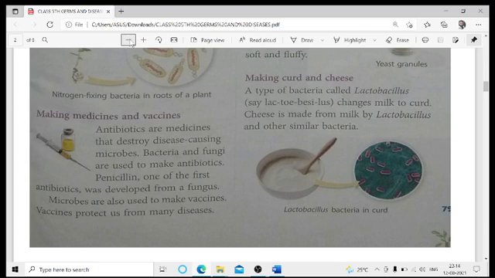All right, so not only are these microbes utilized for making medicines, they are also used for making various kinds of cough syrups, medicines, and vaccines as well. Antibiotics are those medicines which destroy disease causing microbes. Now see, there is a little bit of controversy with this line. In class 8, when you will be studying the chapter on microorganisms, you have the same chapter in detail.